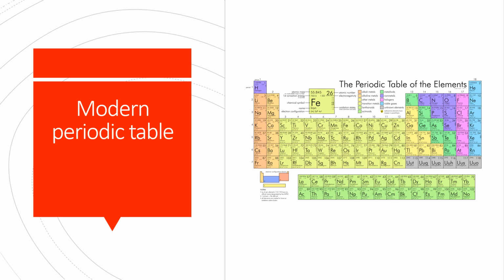Elements in the periodic table are classified into 4 blocks based on the electronic configuration: s block, p block, d block and f block. The elements in the first and second groups are termed s block elements, with a general electronic configuration of ns1 to 2. Elements in groups 13 to 18 are known as p block elements, having a general electronic configuration ns2 np1 to 6.